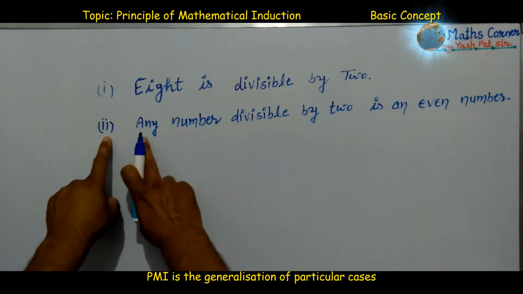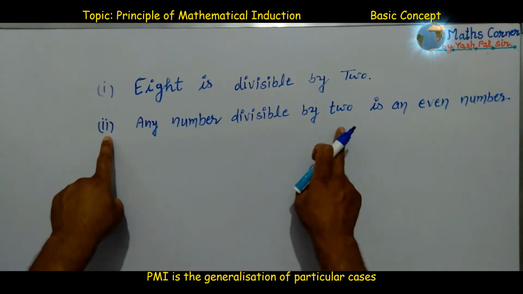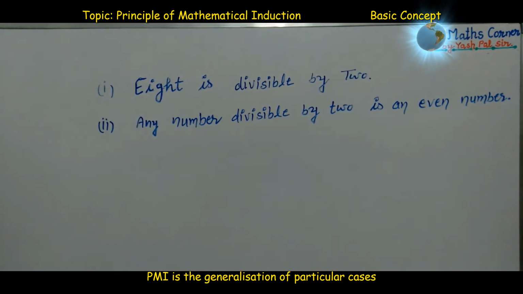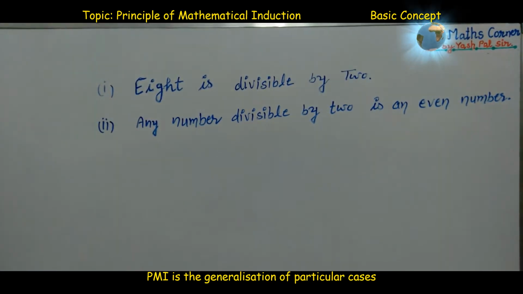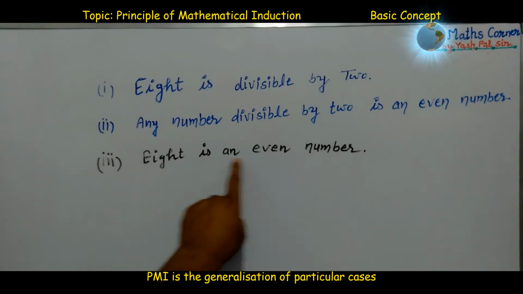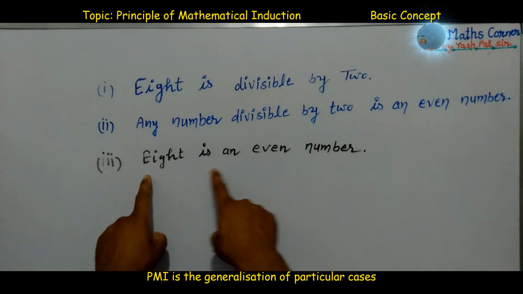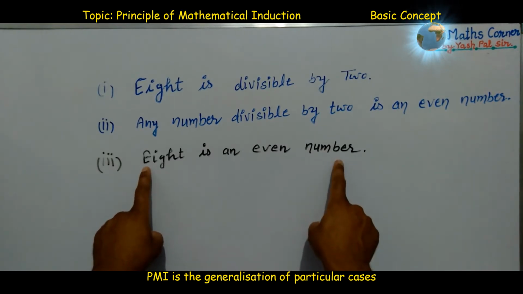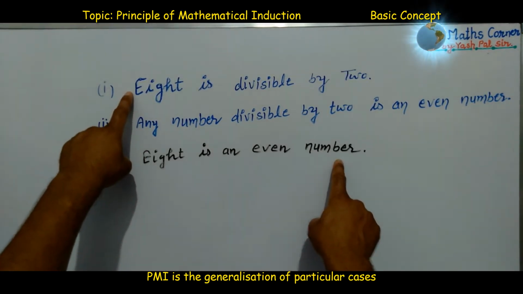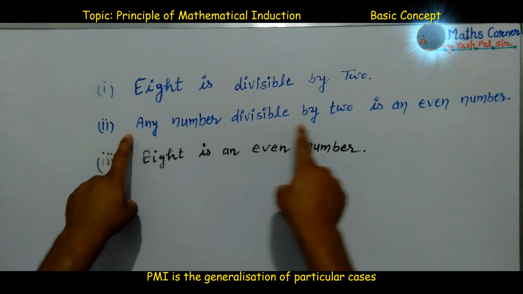The second one is: any number divisible by 2 is an even number. Now what should be the third statement which is established because of these two statements? 8 is an even number. This is the third statement which is established because of the truth of statement 1 and the truth of statement 2.